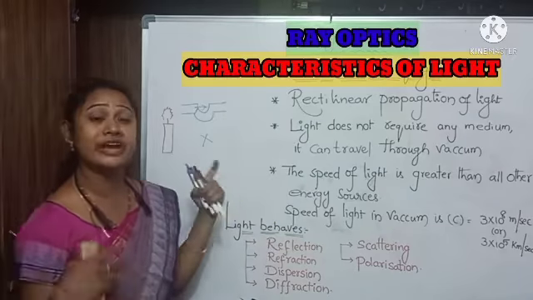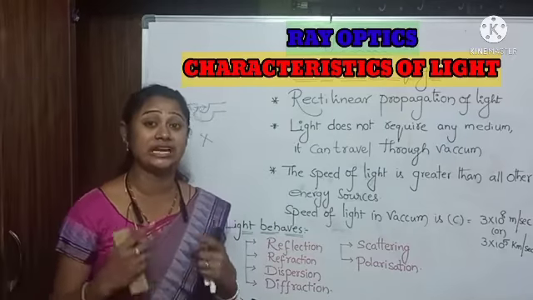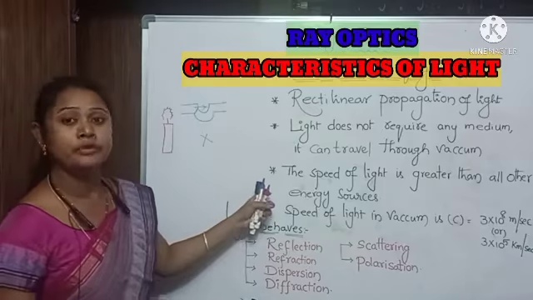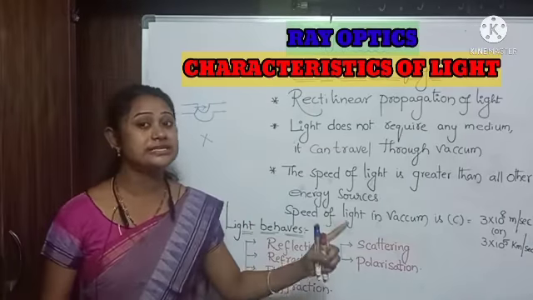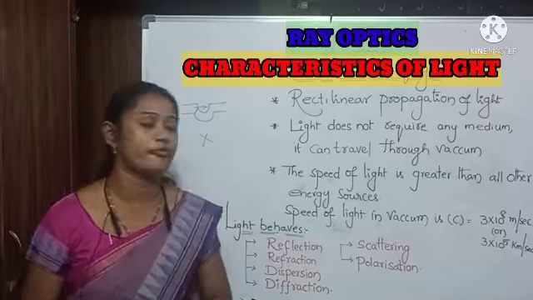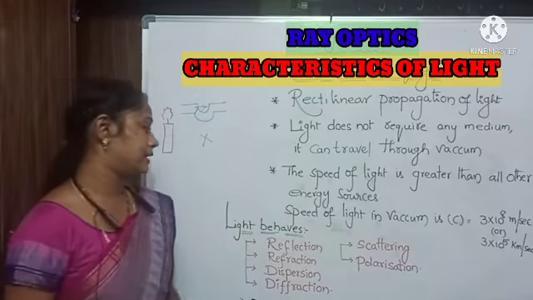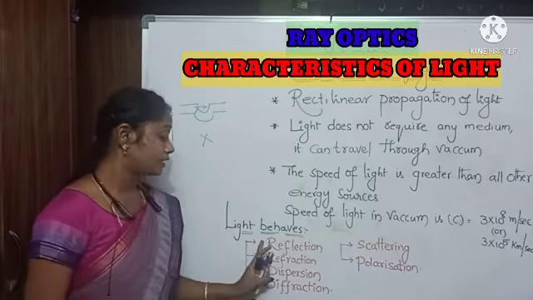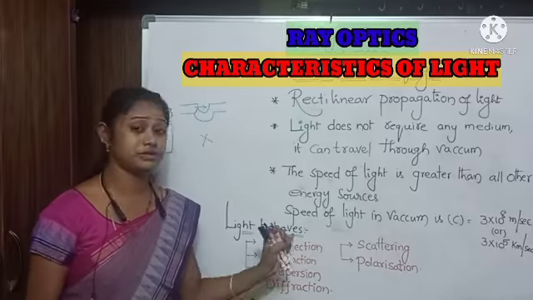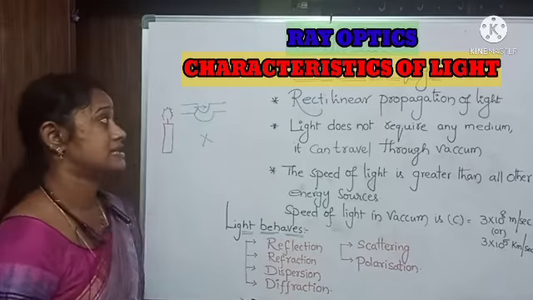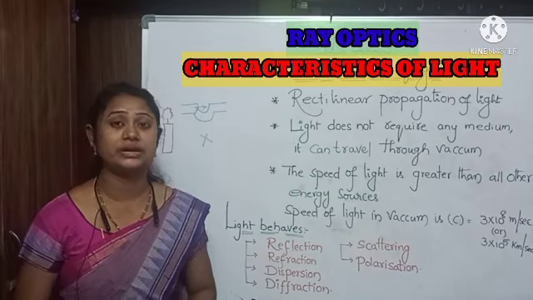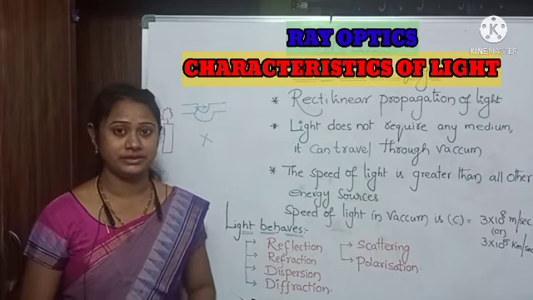Here, the speed of light is greater than all other energy resources in the universe. The speed of light is equal to 3 times 10 to the power of 8 meters per second. And light shows reflection, refraction, dispersion, diffraction, polarization, scattering. These are all characteristics of light.